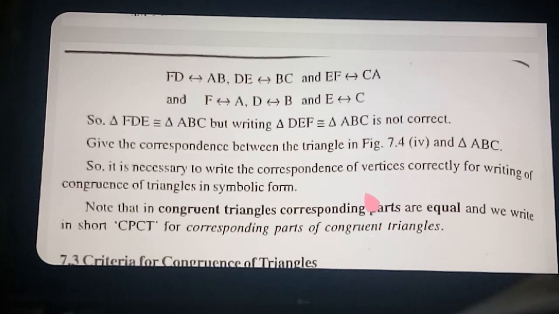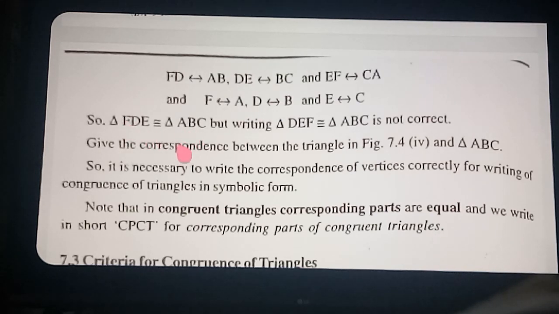So did you get the corresponding parts? How to find the corresponding parts? By corresponding position. If two triangles are congruent, all their corresponding sides and corresponding angles are always equal. If triangle FDE is congruent to triangle ABC, suppose angle F is equal to 30, then the question will come: angle A is equal to dash.